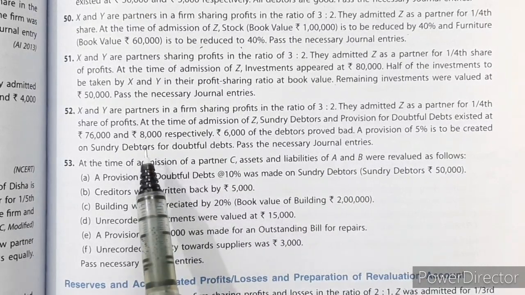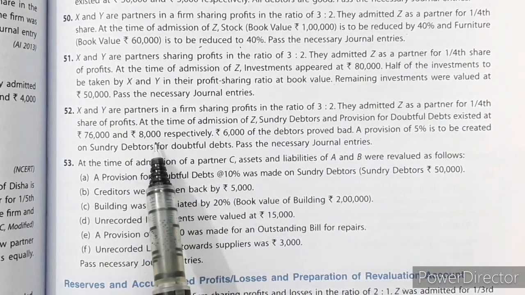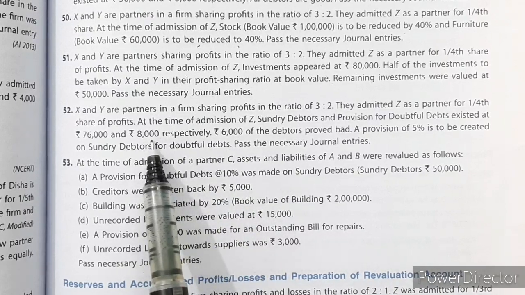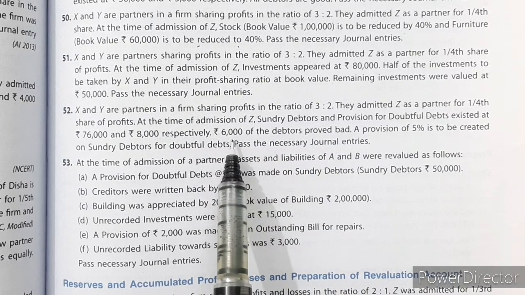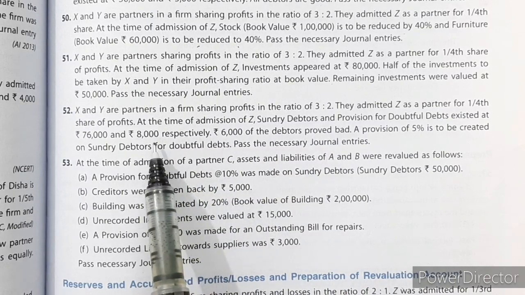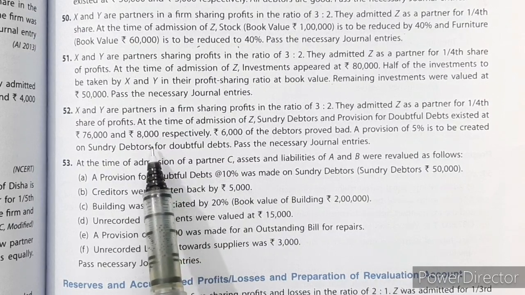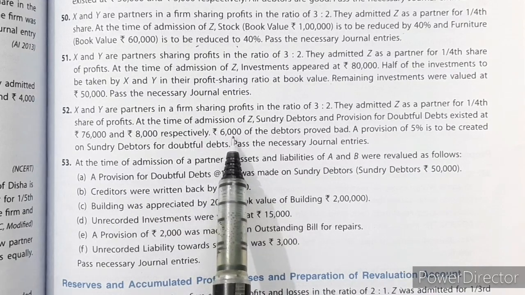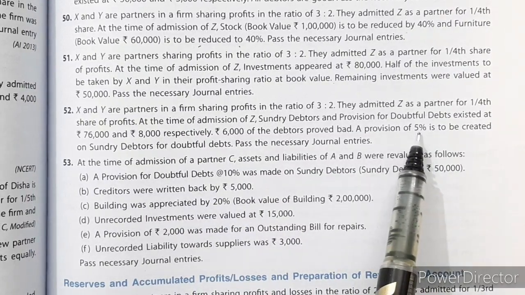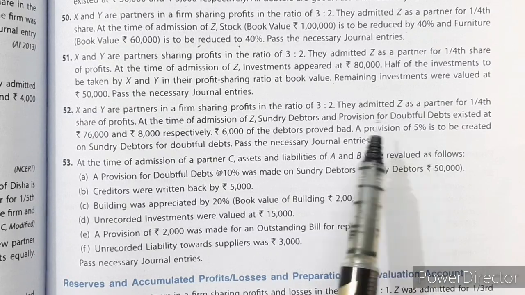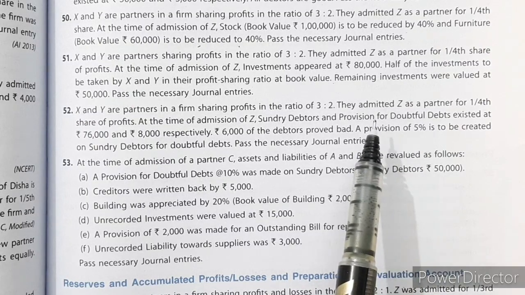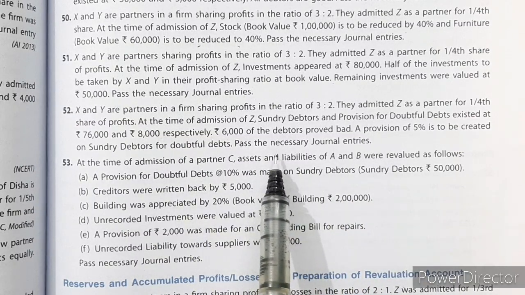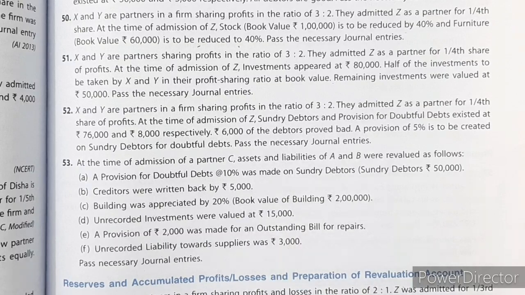Now here we already have a provision, and this provision will be utilized for clearing the bad debts, and bad debts are rupees 6,000. So out of 8,000, 6,000 is adjusted, so 2,000 provision for bad debts is still there. Now when we make the new provision on 76,000 minus 6,000, that is 70,000, 5%, that is 3,500, and 2,000 is remaining in the provision for bad and doubtful debts. So only 1,500 will go to revaluation account. Let us see.